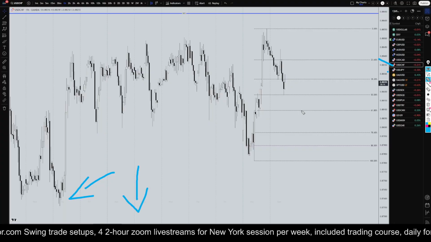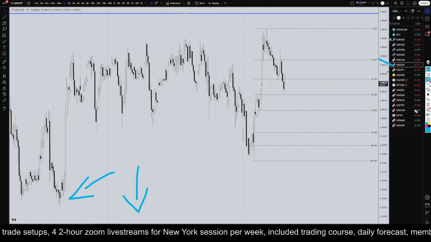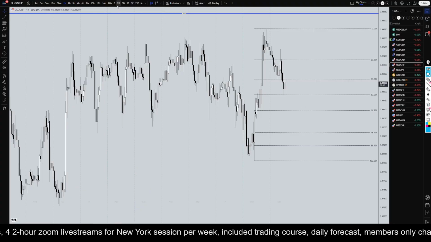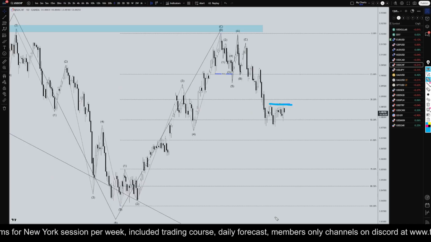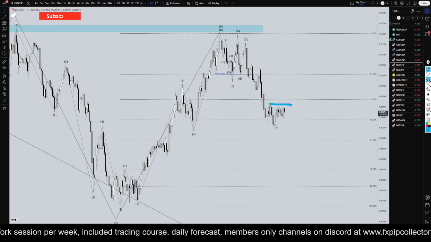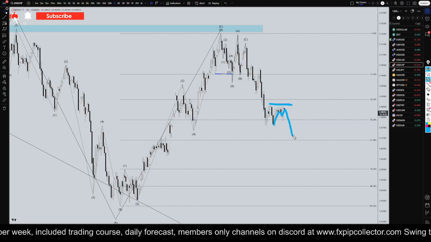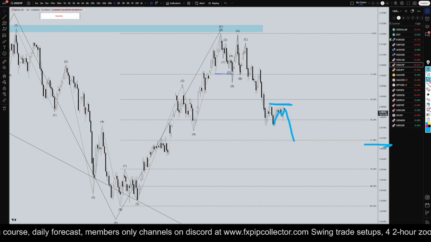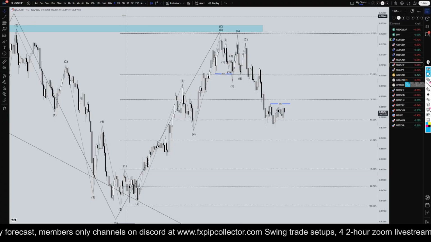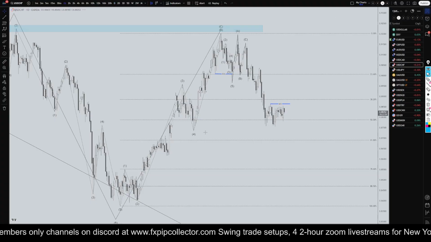So the US dollar Swiss ended up pushing down again, and we cannot forget the fact that we definitely do not have a breaker structure up yet. So the trend is down, and this is definitely looking very corrective. So it could easily continue down, and maybe even to the next Fibonacci level and beyond. So we have to keep in mind that this is likely a correction.